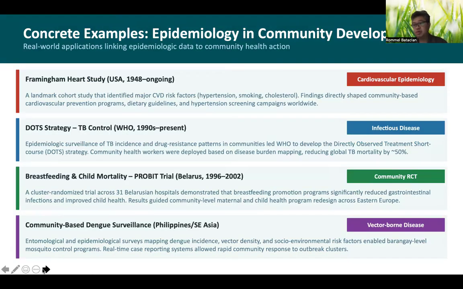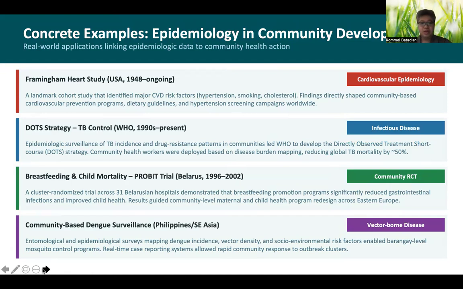So let's see some real examples of how these studies translated into community development. The first one is again this ongoing study, the Framingham Heart Study. This cohort study identified major cardiovascular risk factors such as hypertension, smoking, and high cholesterol.